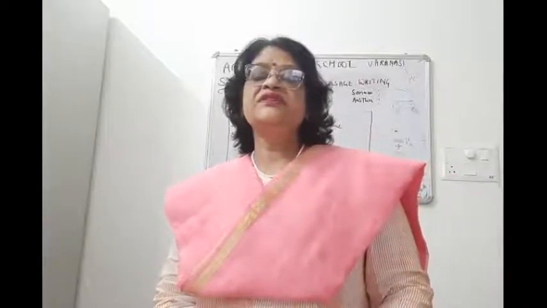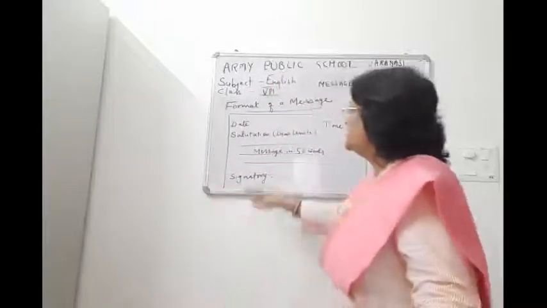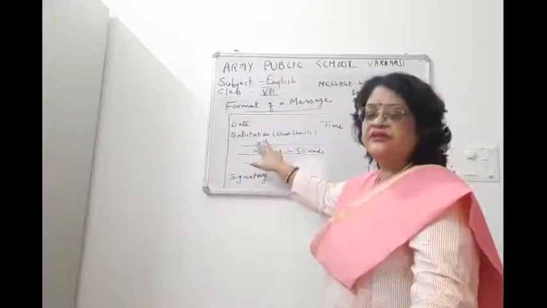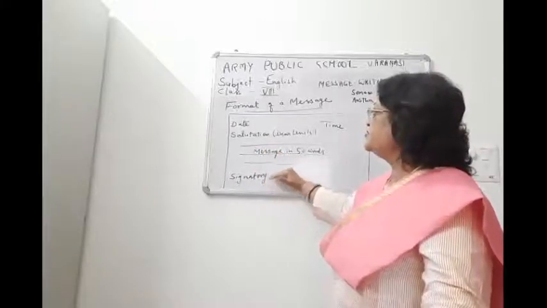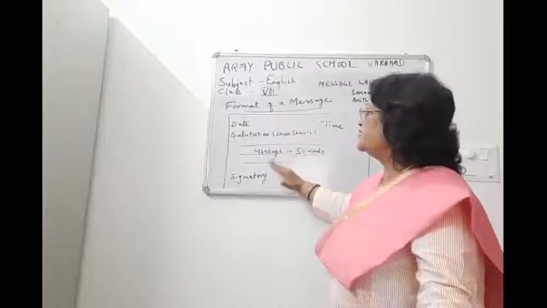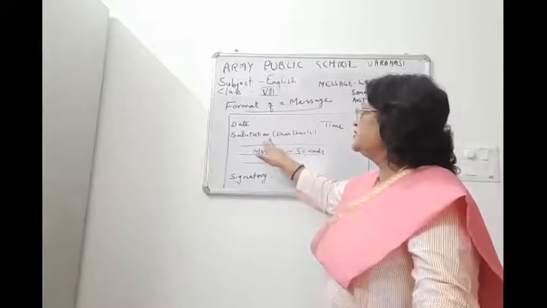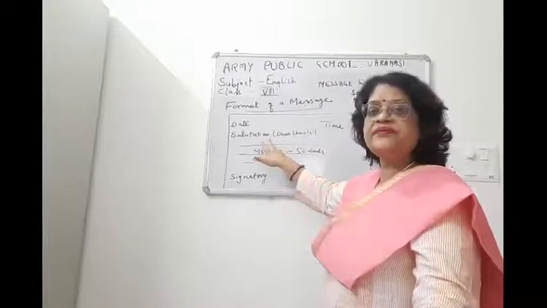So children, in the salutation, who will be there? The salutation is written for the person who is not present, the person for whom the message was sent. The signatory is the person who is writing and giving the message to the person who is not present.